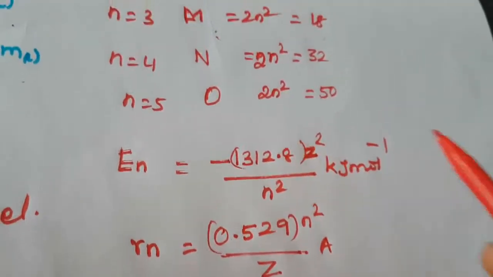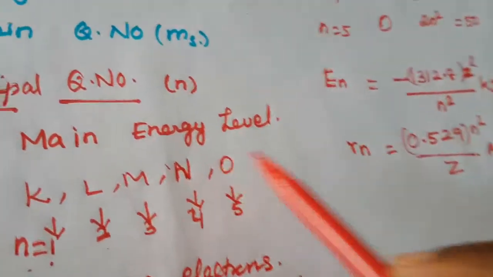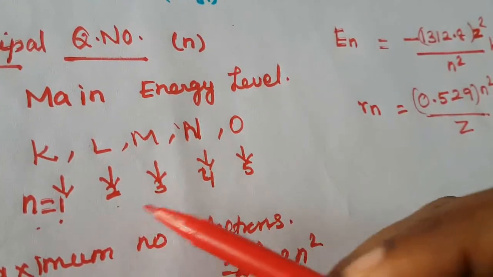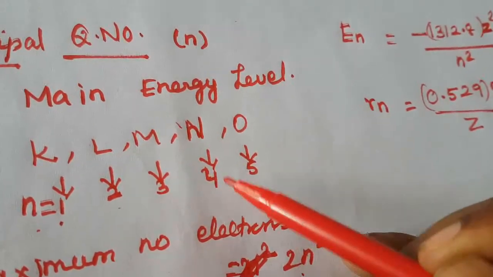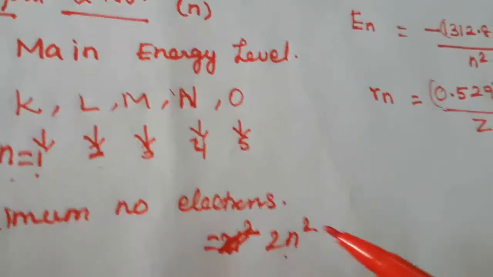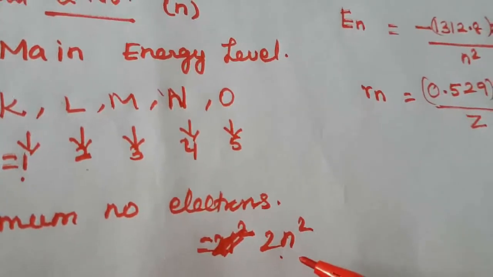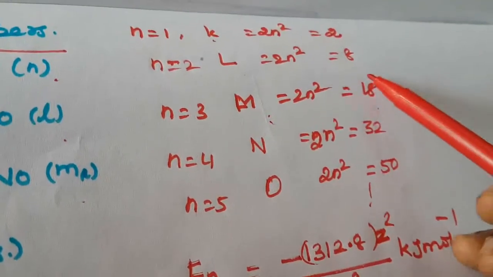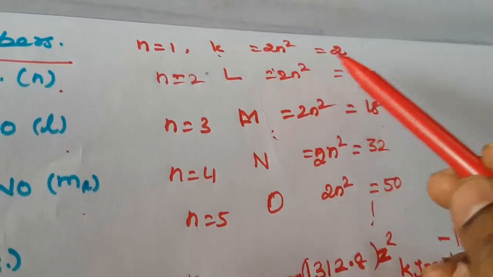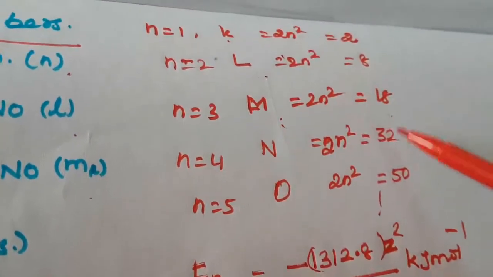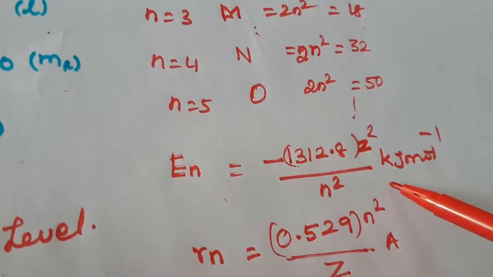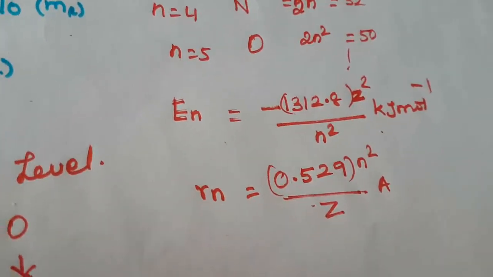So this is the principal quantum number. What is the principal quantum number? It represents the main energy level: K, L, M, N and O shells. That is, n is equal to 1 means the K shell, 2 means L, 3 means M, 4 means N. The maximum number of electrons accommodated in a principal quantum number is given by the formula 2n square. This is the calculation. So the number of electrons accommodated in the K shell, L shell, M shell can be found. Finally, the energy of the electron can be calculated, and the radius of the electron can be calculated.